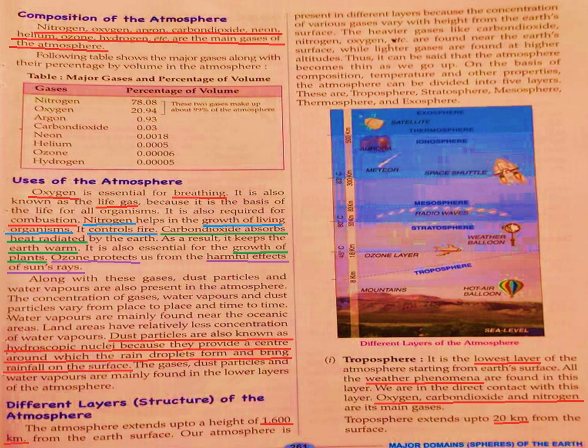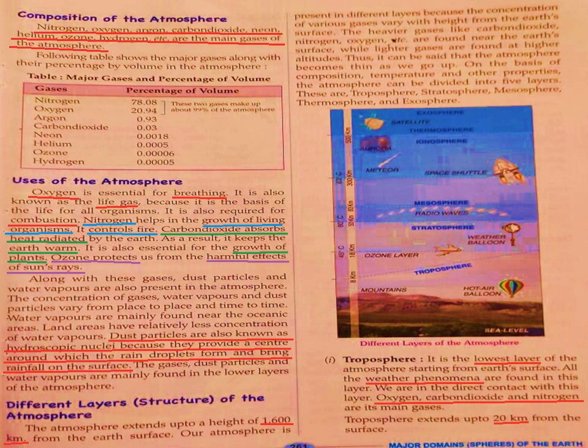So first we will go to troposphere. As I told, it is the lower layer of the atmosphere which starts from the earth's surface. Okay. Whatever weather phenomena we have, that is found in this troposphere. Okay. And we are directly in contact with troposphere because it is near to earth.